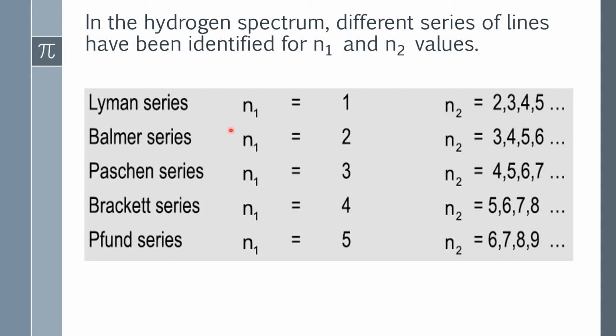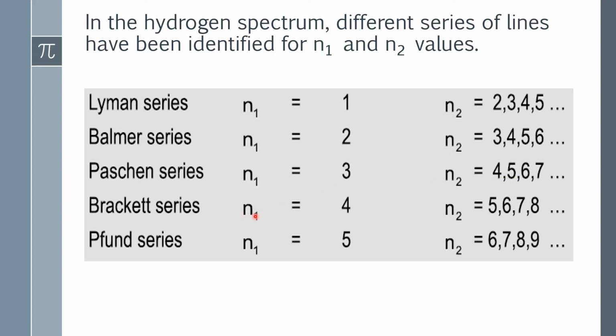So what are the n1 and n2 values? Lyman series: when the electron falls to the lowest energy level, n1 equals 1. If the electrons fall to this n1 level from any higher energy level, it may be 2, 3, 4 or 5, that is considered as n2. In the case of the Balmer series, the lowest energy level will be 2, so the higher energy level will be 3, 4, 5, 6 and onward. For the Paschen series, the lowest energy level will be the 3rd energy level, and the higher energy level is considered as 4, 5, 6 and onward.